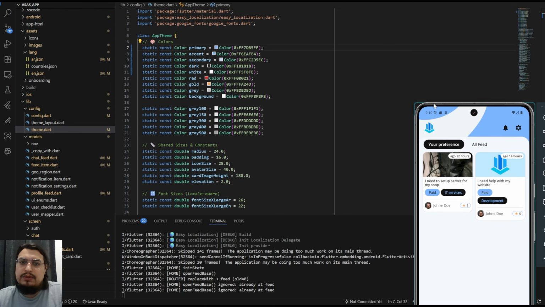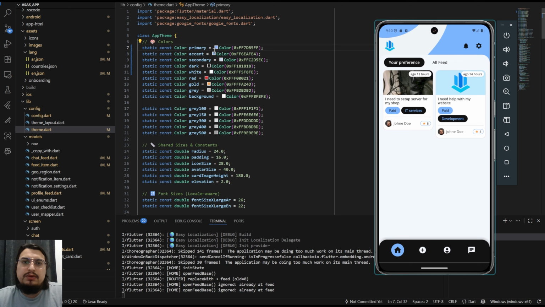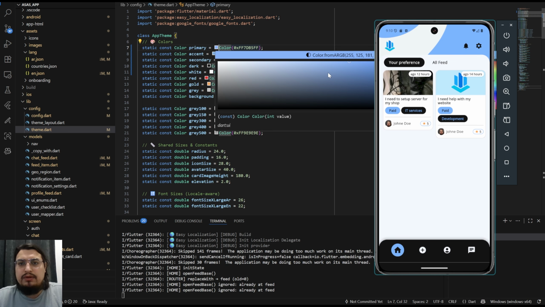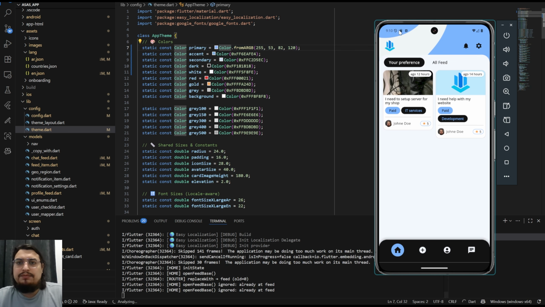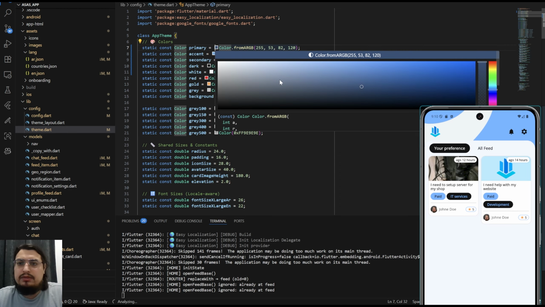Sorry, what I was saying is it's themed, so it's easy to change whatever color you need. Let's choose a good color here. I like a bit of purple, so let's do light purple, for example. Sorry, I'm taking a bit of my time.